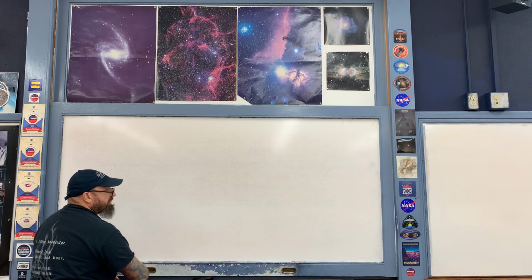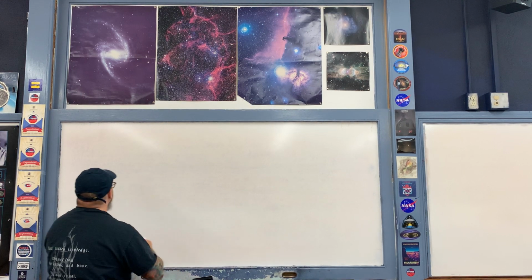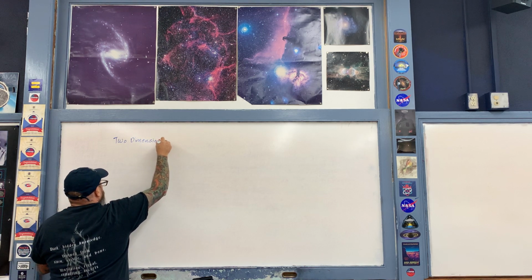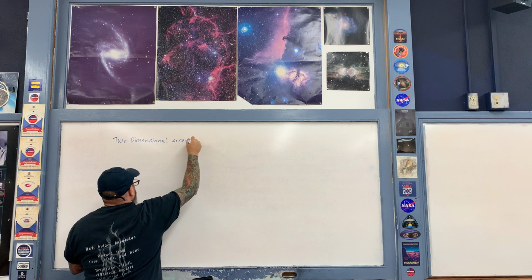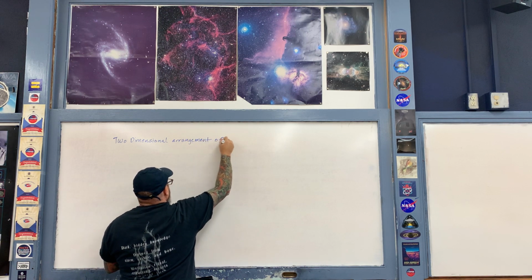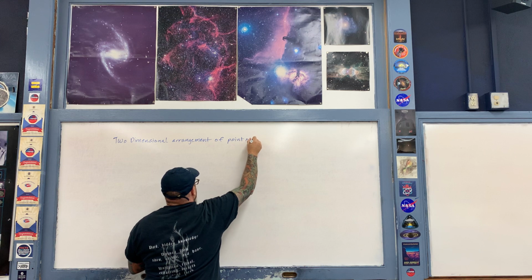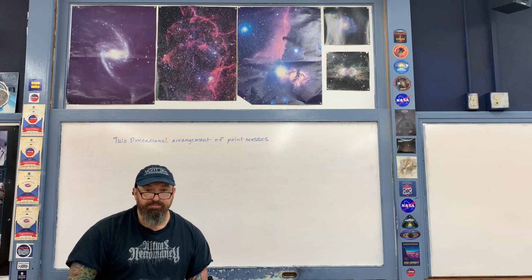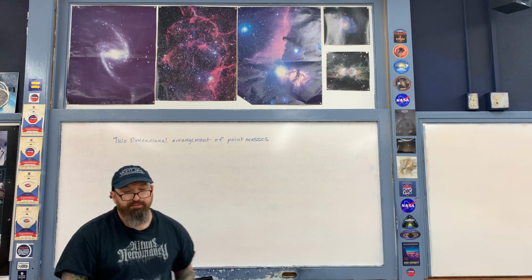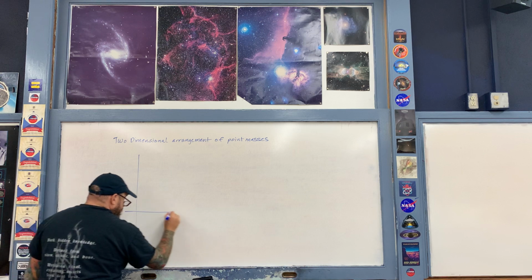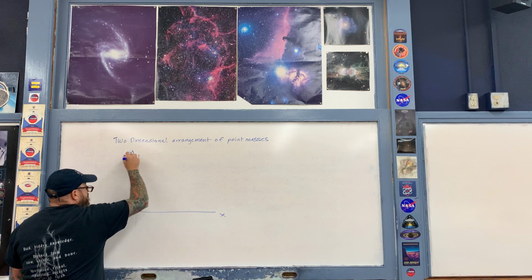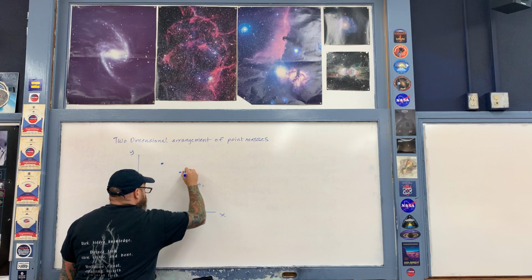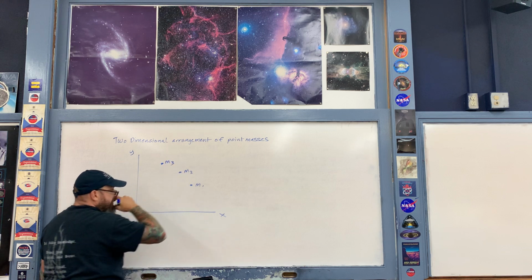Okay, so next we'll take a look at a two-dimensional arrangement of point masses. So first of all, in general, for using 3 point masses, for example, we would then begin to describe the situation in the following way. Okay, so here's 2-dimensional space. This is the XY plane, like so. And then let's say that I have 3 objects arranged in space. So right here is M1, right here is M2, right here is M3.